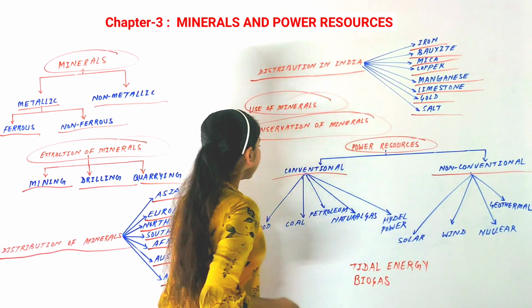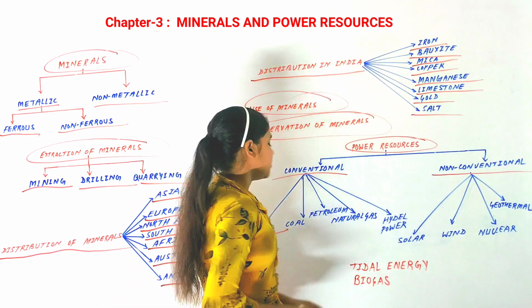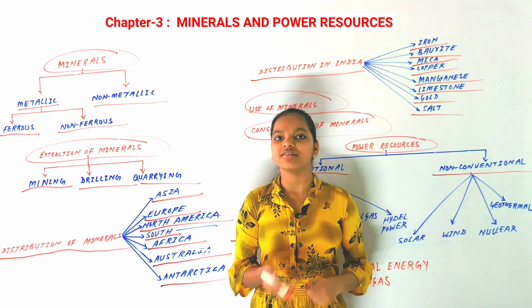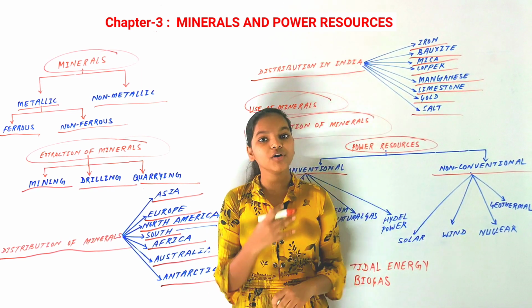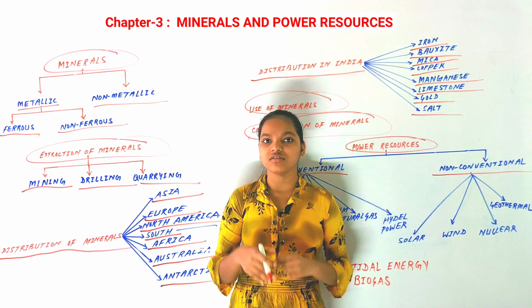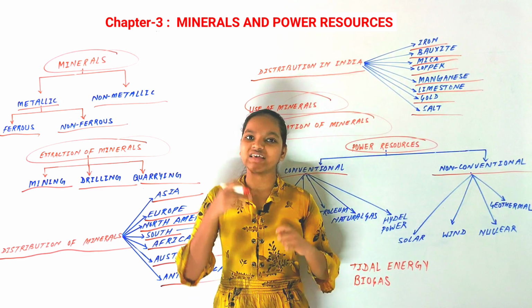Now our first conventional power resource is firewood. Firewood is very important in villages of India. More than 50% of the villagers' energy comes from firewood, and it is used for heating and cooking.